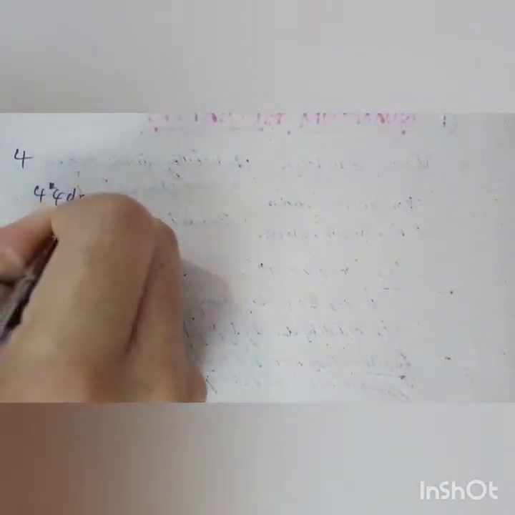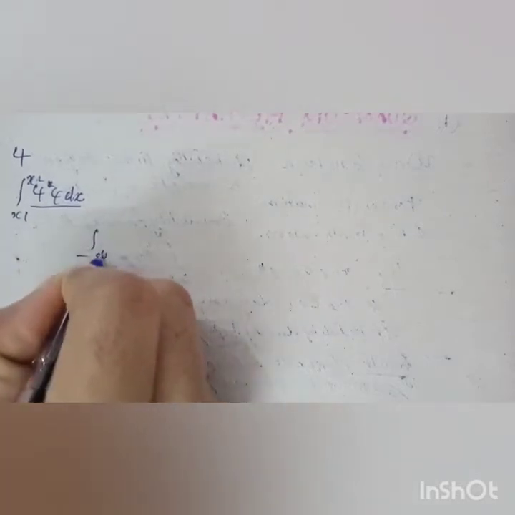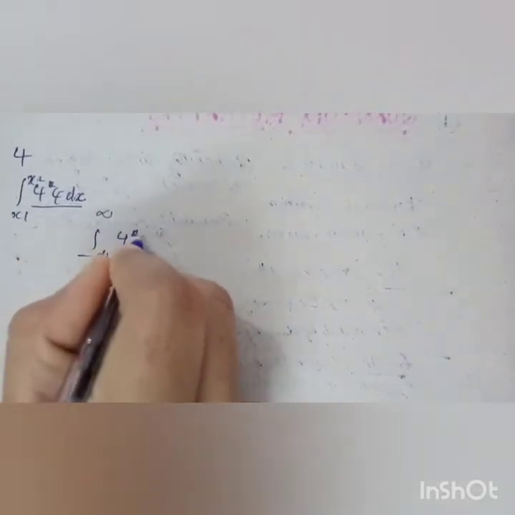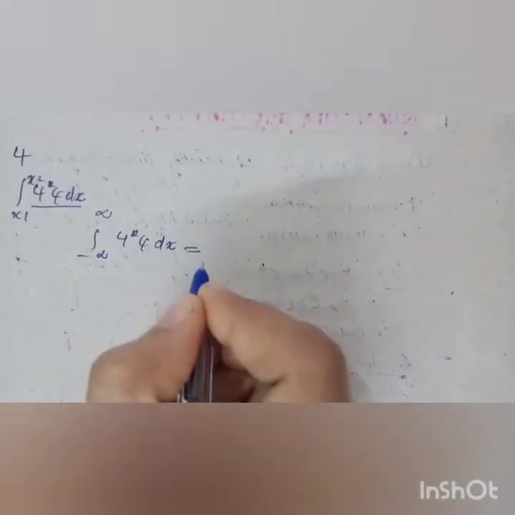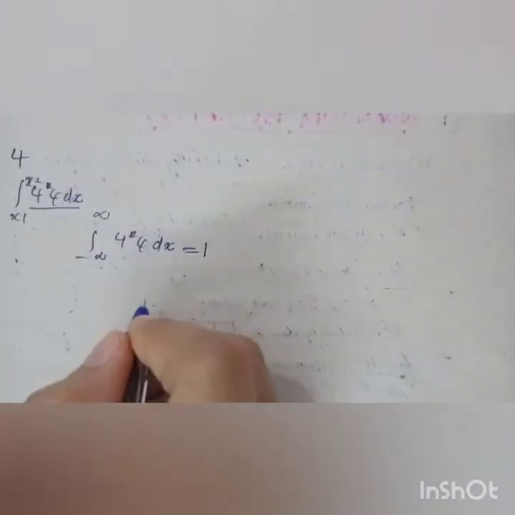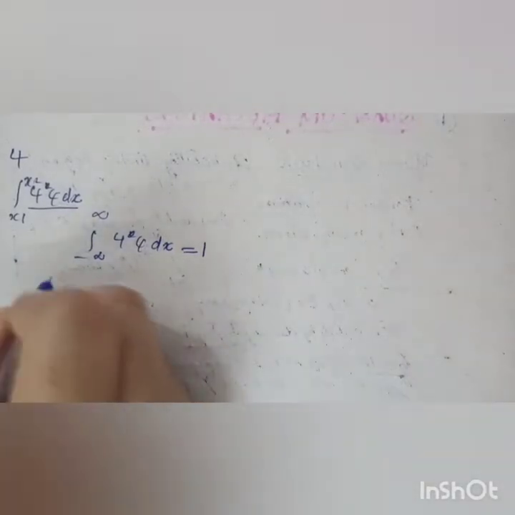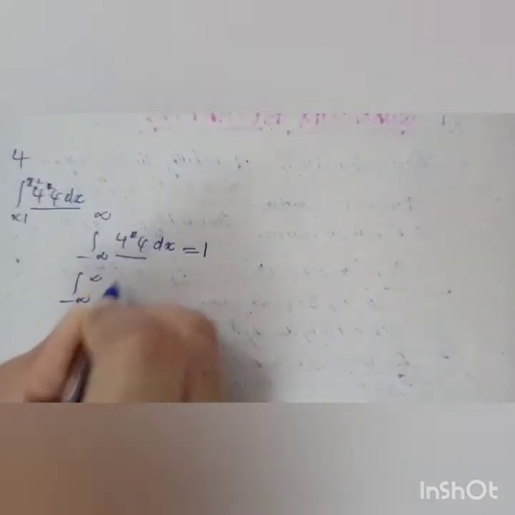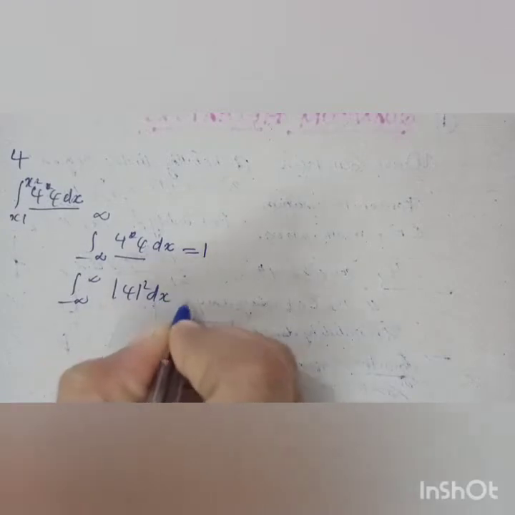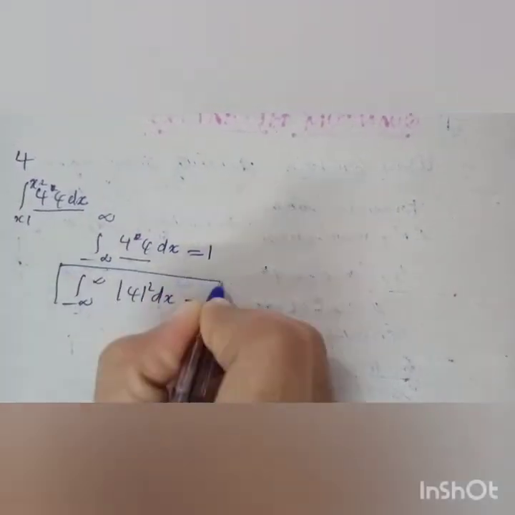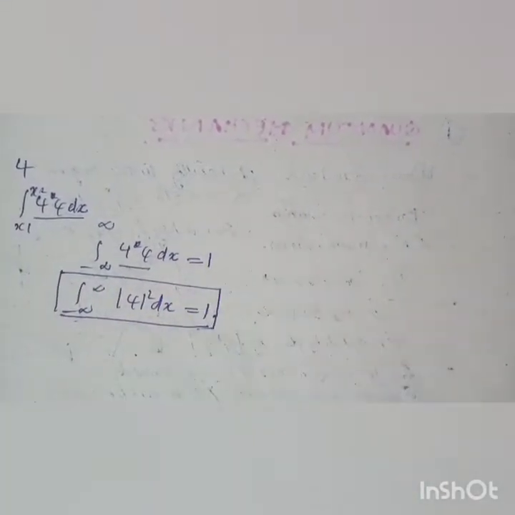So when we talk about the wave function psi, we know that psi star psi dx will give you the probability from x1 to x2. So when we consider minus infinity to plus infinity of psi star psi dx, it should be the total probability, that should be 1. That is the condition for normalization, that is the integral from minus infinity to plus infinity of mod psi square dx is equal to 1. Okay, so this is the condition of normalization.